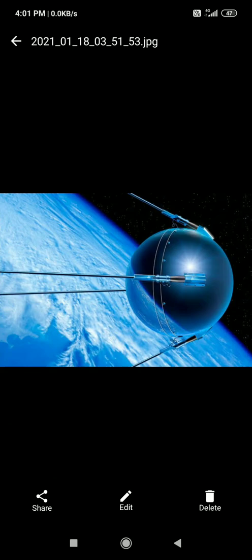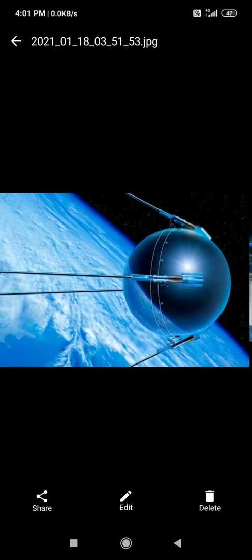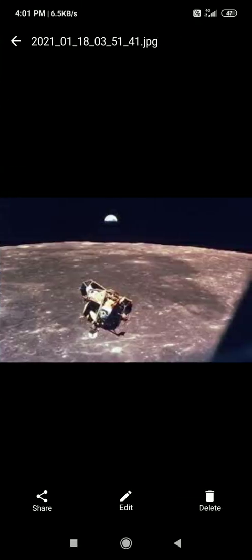Our satellites are far away from the earth. Here you can see this is the earth and this is Sputnik 1, right? These are very far away from the earth, but they can take close pictures of places. They can even take pictures of your home also, and they can navigate. Navigation means maps. In the maps they show the direction on your mobile. How are you getting the directions? Through the satellite only. They can also help to find people, right?